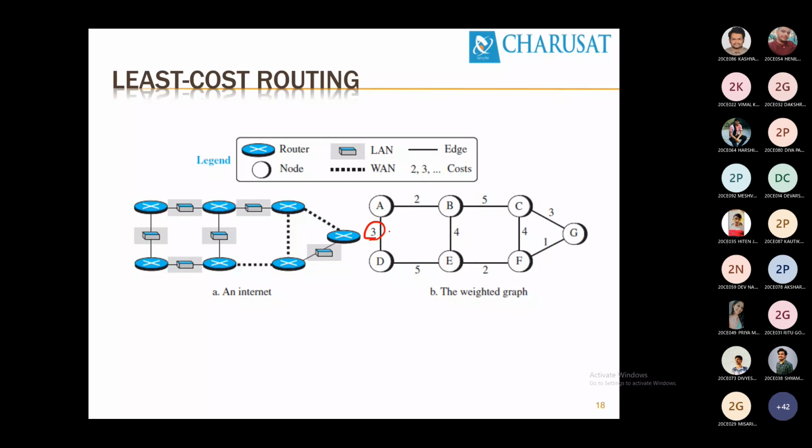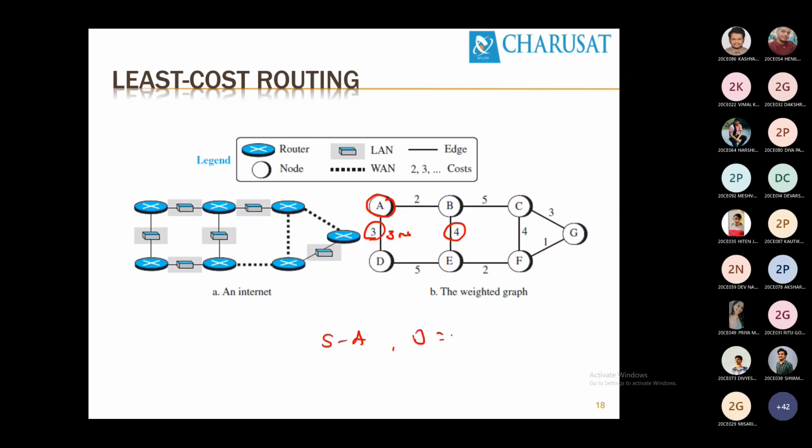So this 3 indicates 3 Mbps speed between A and D. 2 indicates 2 Mbps speed between A and B. This 4 indicates 4 Mbps. For simplicity, consider all these numerical values to indicate Mbps speed. Is it clear? Okay.